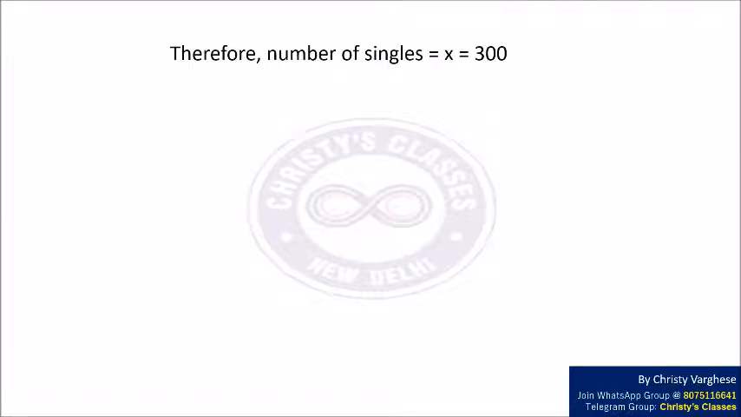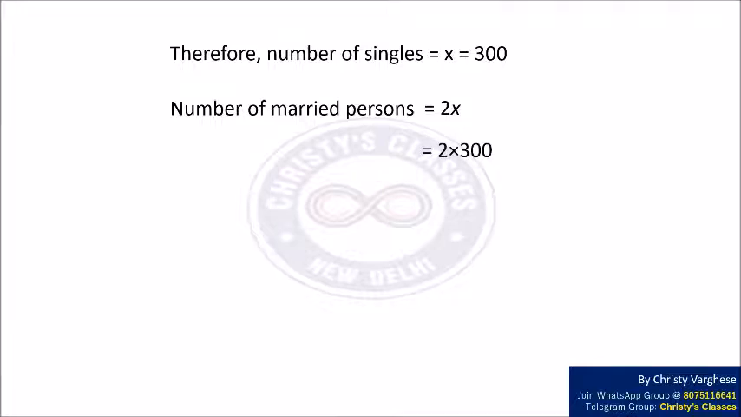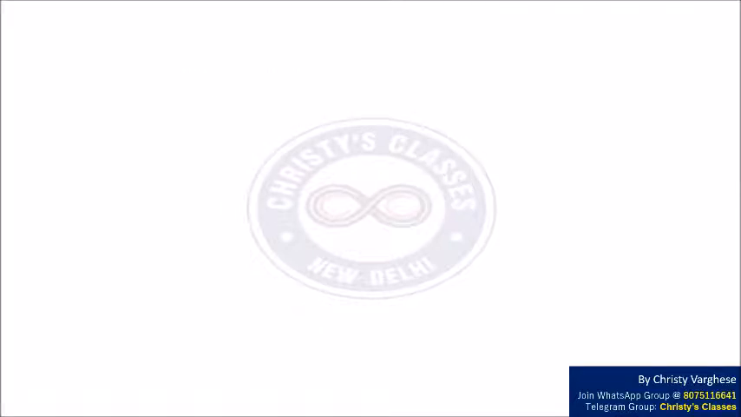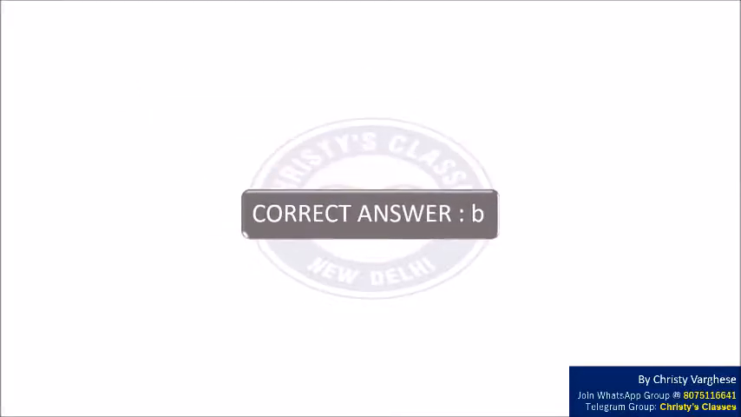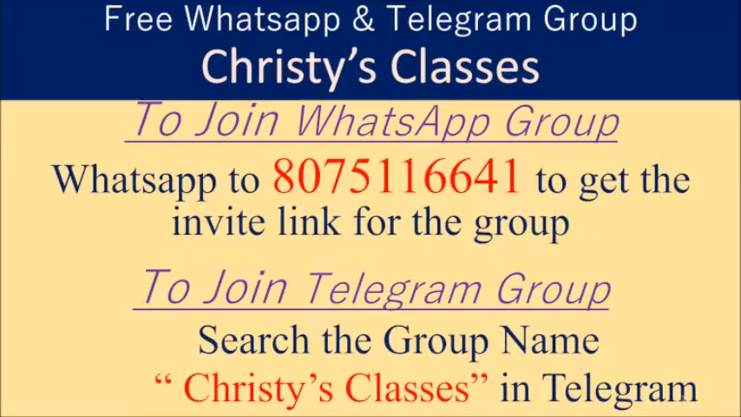Therefore, we can say that the number of singles is equal to x, that is 300, and the number of married persons is equal to 2x, that is 2 into 300, that is equal to 600. Therefore, our required answer is 600, that is, the number of married persons is equal to 600. So, the correct answer is option B.